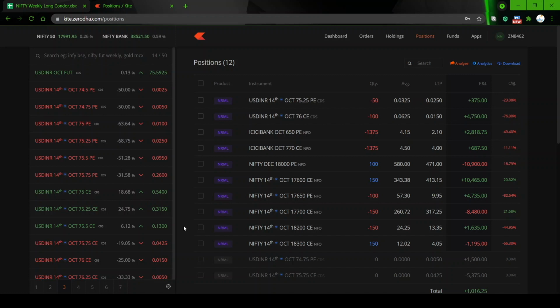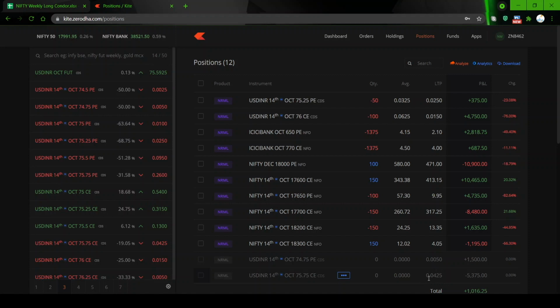So what had happened is the 74.75 PE. The market was going up, so this put was losing value. So I have booked 1,500 rupees of profit in the put. And the 75.75 call was going into a huge loss. When I closed this, I think I closed it around 7 paisa, or 7.5 paisa.